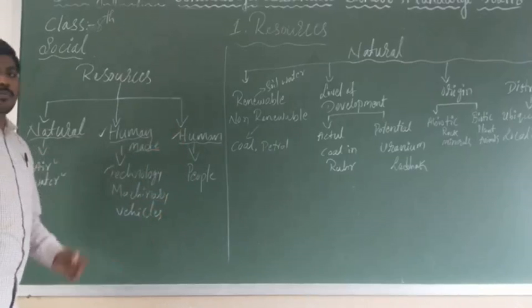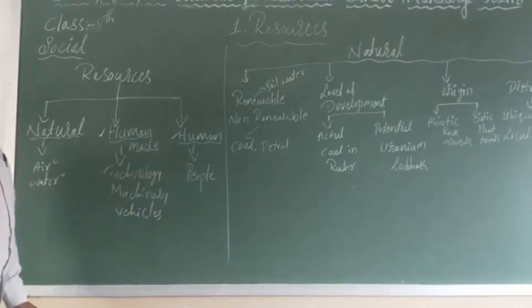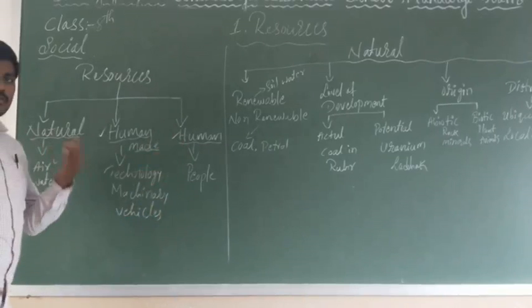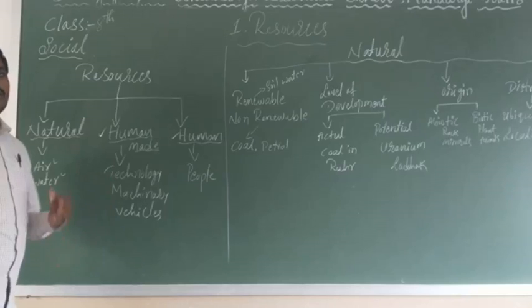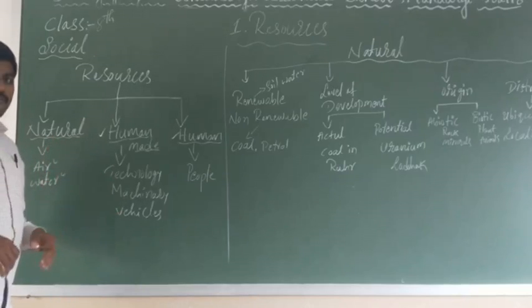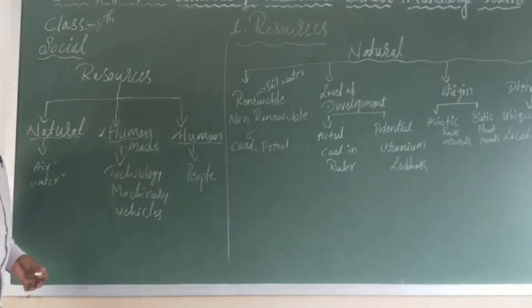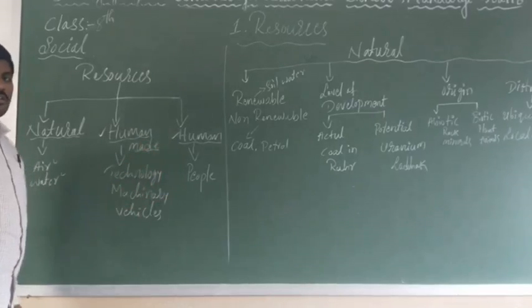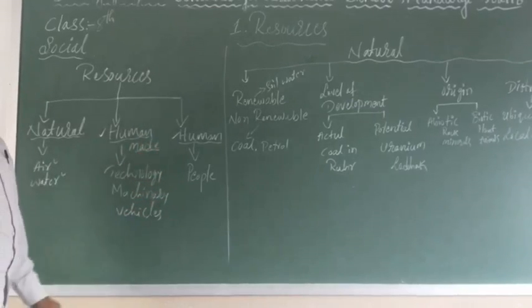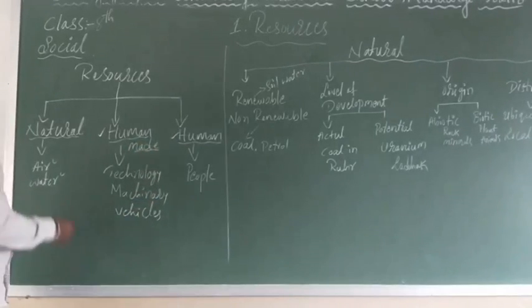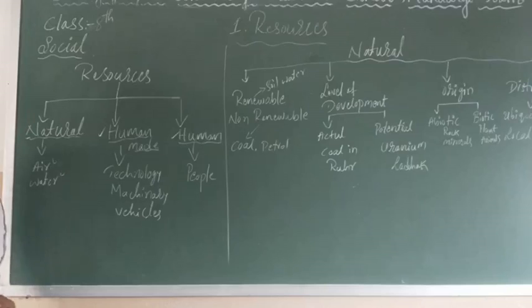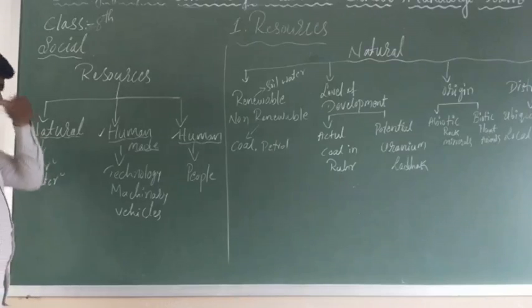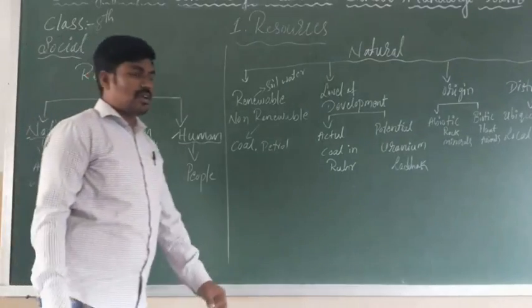And the human is itself a resource because we utilize knowledge, ideas, inventions and discoveries. He himself worked for many things to fulfill needs. So human is also one of the resources we say. So today, in detail, I am going to teach you all about natural resources.